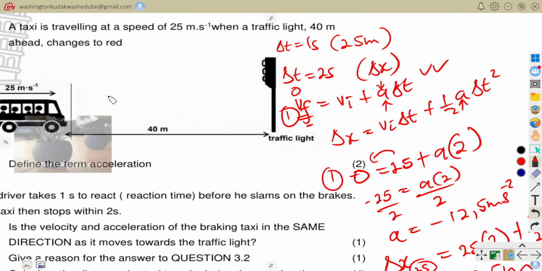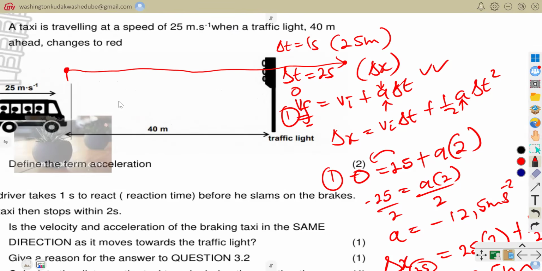So 50 meters from here is beyond this robot, or traffic light, because from here to there it's 40 meters, but up until where the driver's car managed to stop, it's 50 meters.